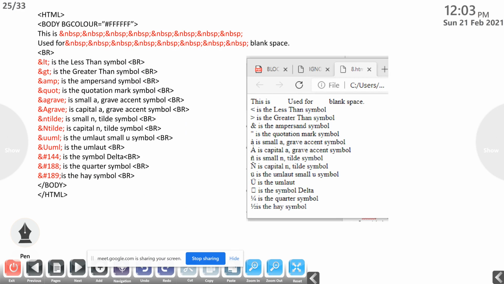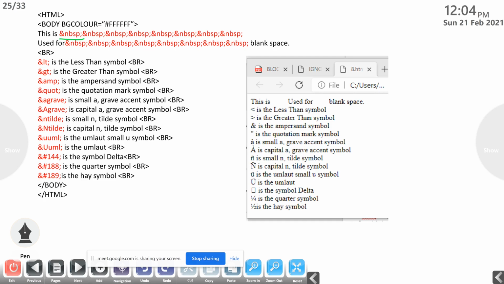This is the example for the special characters. Body BG color equal to one background color that we gave by using this hexadecimal value. Then after that, ampersand NBSP. What does it mean? NBSP, non-break space.